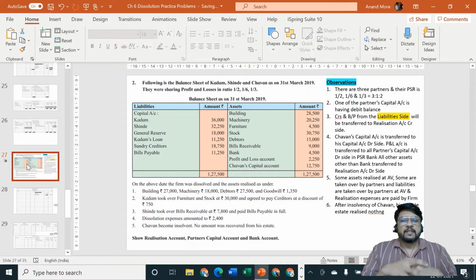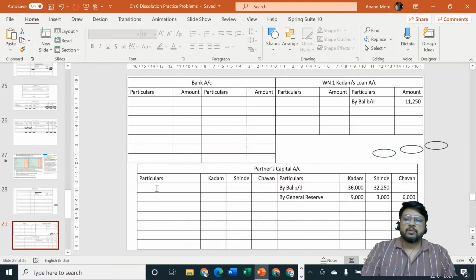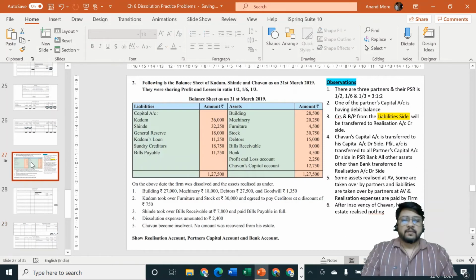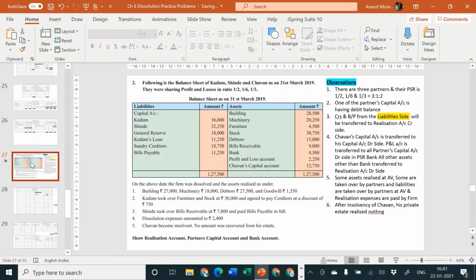We can now go for the asset side. On the asset side we have Chauhan's capital account, profit and loss account, and bank account, from the bottom that I am considering, because these are the 3 special items which cannot go to realization account. All other items can go to realization account debit side. So Chauhan's capital account debit side, to balance brought down 12,750.